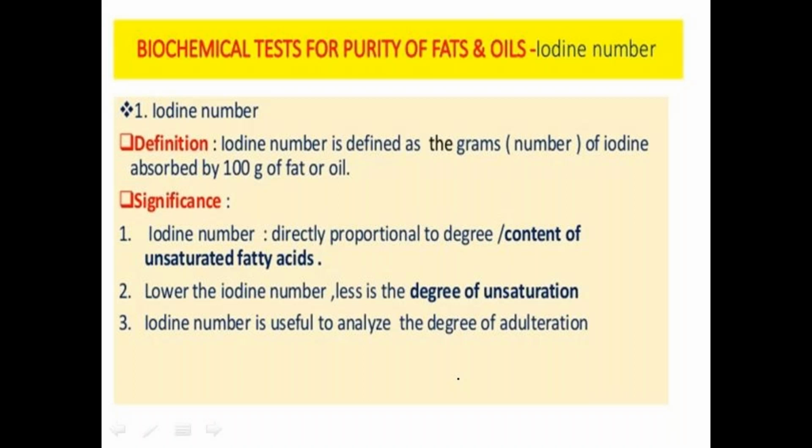How are we calculating the iodine number? It is the grams of iodine absorbed by 100 grams of fat or oil. So we can determine how many grams are required for absorption, and basing on that number we determine the unsaturation. It is directly proportional to the unsaturation. If the iodine number is less, the unsaturation is also less. If the iodine number is more, the unsaturation is more. Okay, and that is called the iodine number.